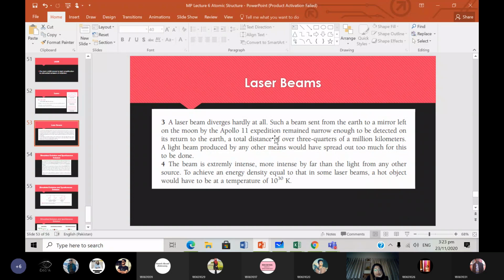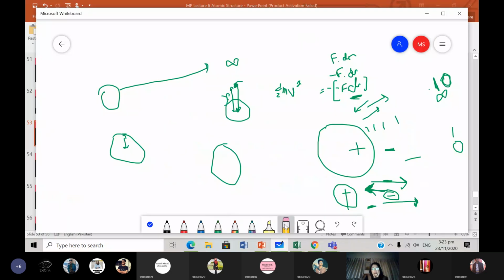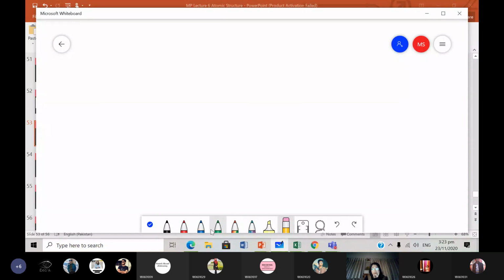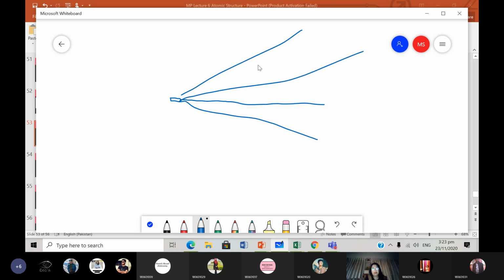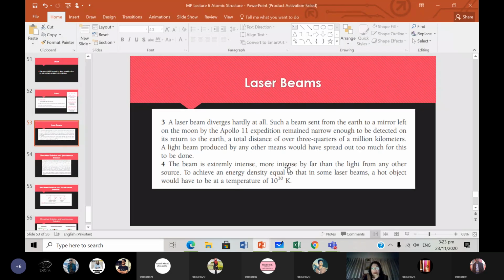And then there are four properties of a laser. A laser beam diverges hardly at all. Such a beam can be sent from the Earth to a mirror and reflected. This is just an example, but it diverges hardly at all. And what do we mean by divergence? That means that a device that produces a laser beam will send it out in a narrow beam. It's not going to spread out so much like this, or like this, or like this. It comes out mostly in a beam.